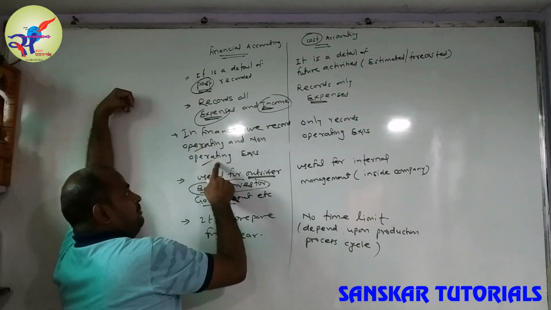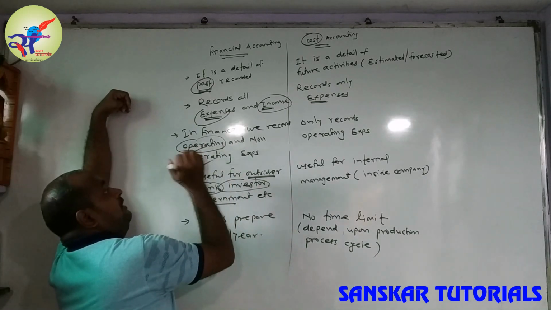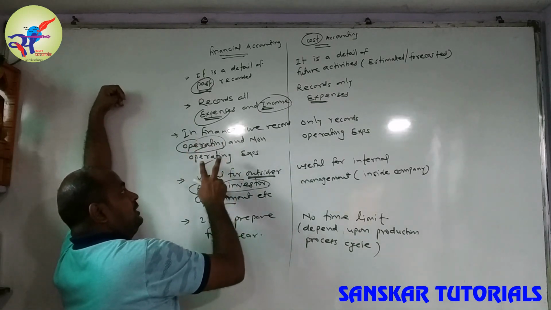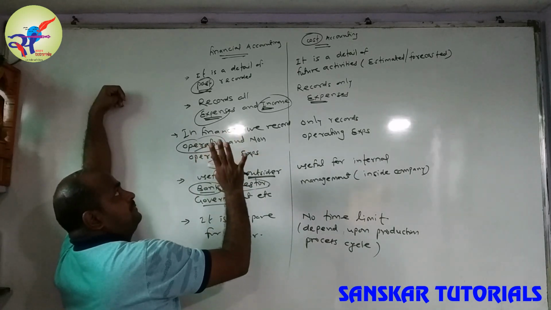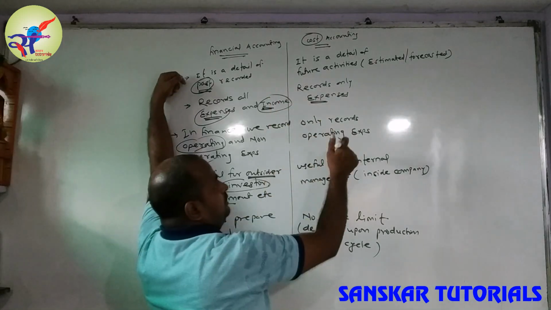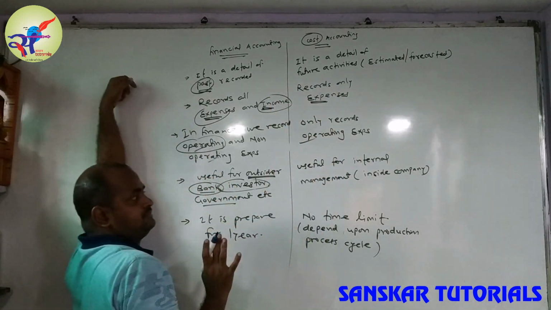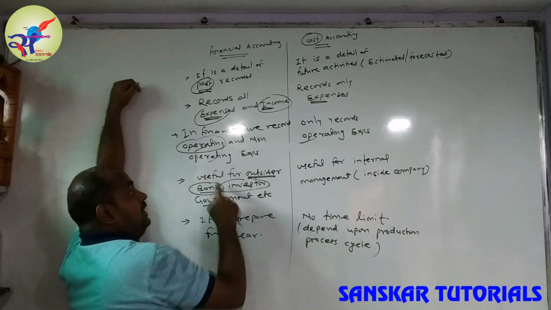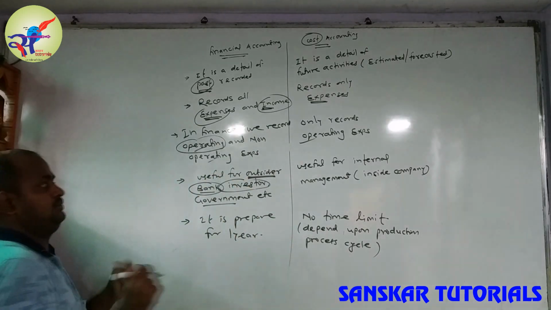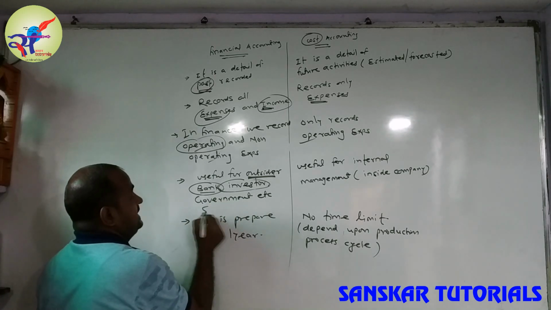It is operating versus non-operating. Operating means all activity related to production, and non-operating is non-essential, which is not connected with the production. While costing only records the operational part. Financial accounting is very useful for all outsider stakeholders.